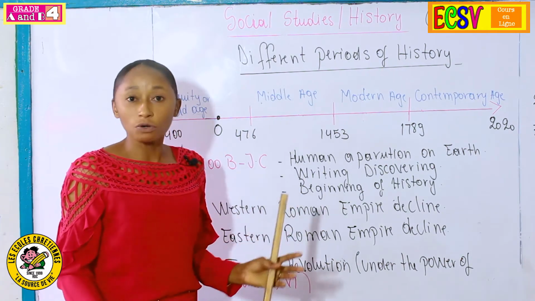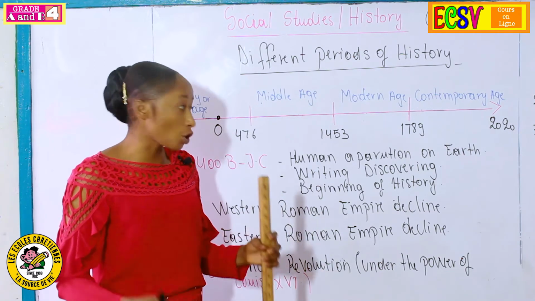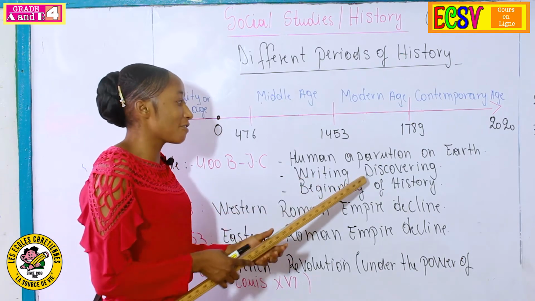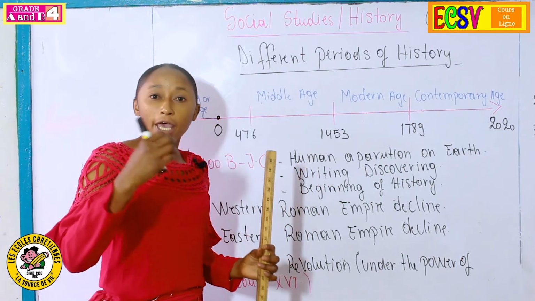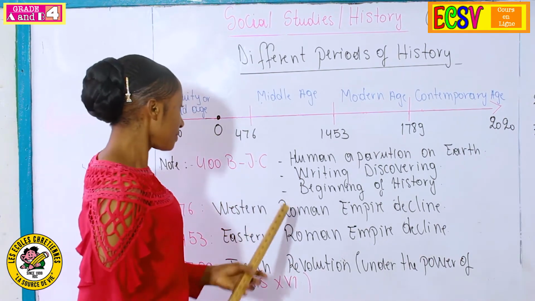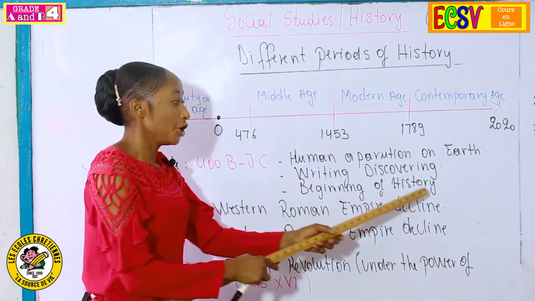And the second event that happened in this period of history was the discovery of writing. It means that when humans appeared on the earth, they were not writing. So there were no alphabets. There were no letters. So in the same period, the second event was the discovering of writing. So a human being was now capable to write. The third event is the beginning of history.